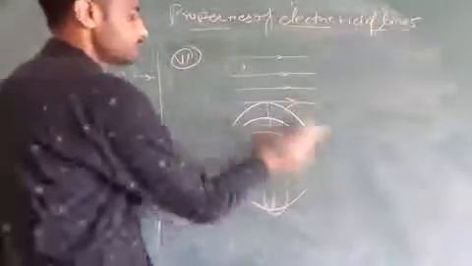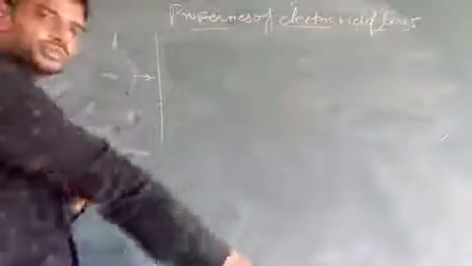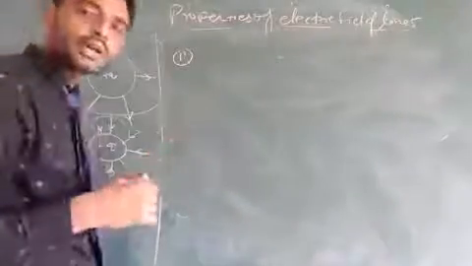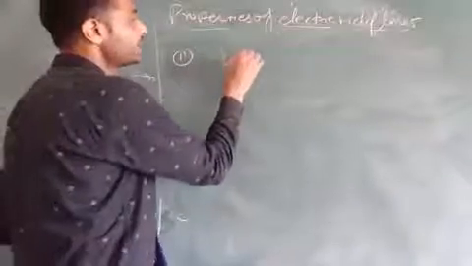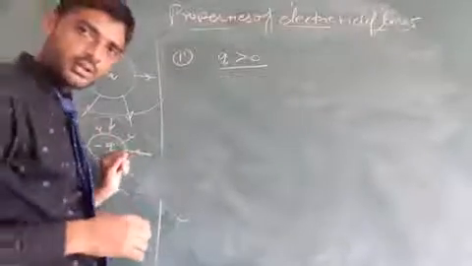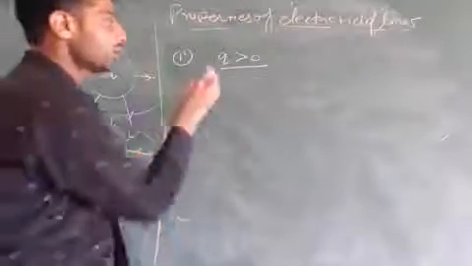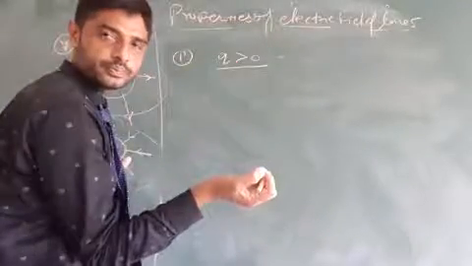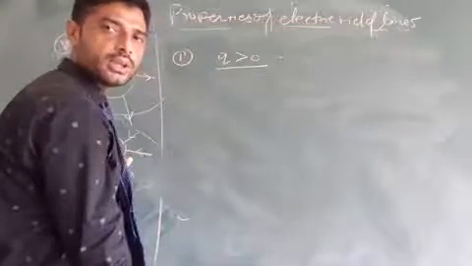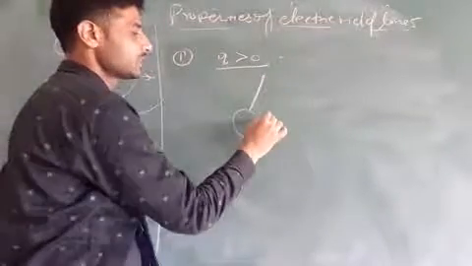Now I am going to draw some diagrams related to different charges. If we have to draw electric field lines such that Q greater than 0, what is the meaning of this? It means Q will be positive. When Q greater than 0, then the electric field lines go like this.